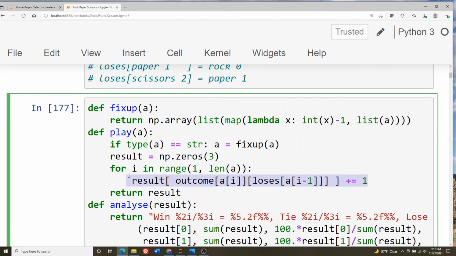So with a one-line loop body, we can encode this really cool rock, paper, scissors algorithm that says, play whatever loses to what your opponent previously played. And this is taking advantage of the fact that human beings are bad at random number generators and less likely to avoid duplicates. So that may give you a slight edge in rock, paper, scissors by playing what would have lost to their previous move.